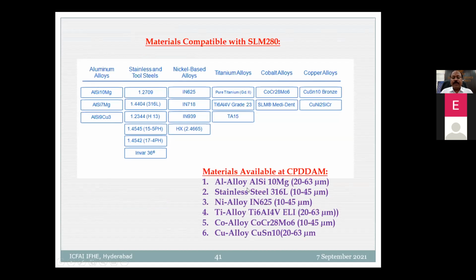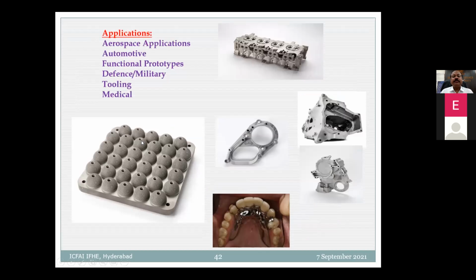These are the powders which are available at our center, and we have already used aluminum alloy for one of our PhD students, and stainless steel and titanium. These 3 metals are already used and we built some components, which I will also show you. Coming to the applications of 3D printing: aerospace, automotive, functional prototypes, defense, military, tooling, and medical.